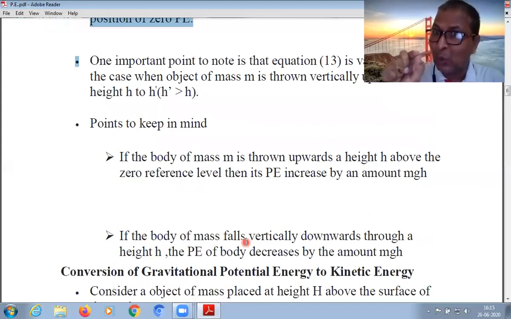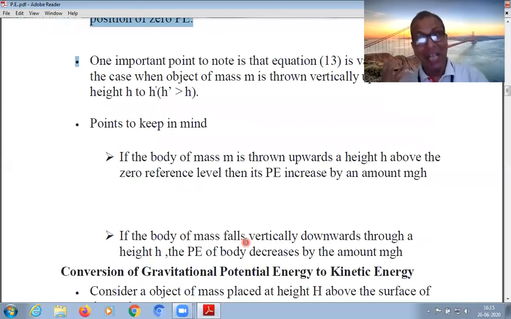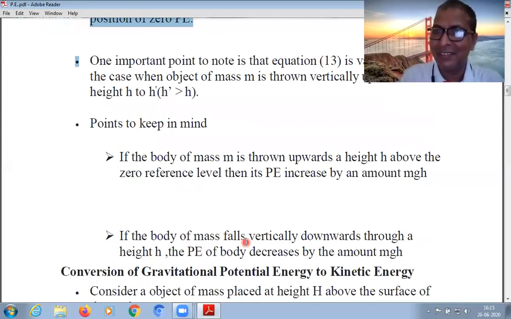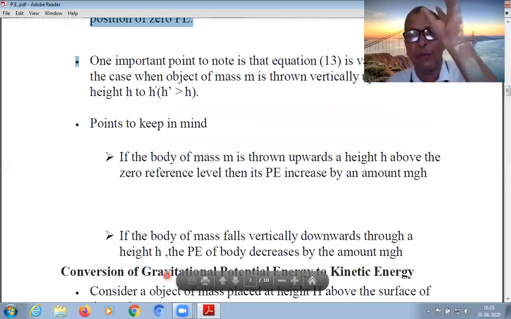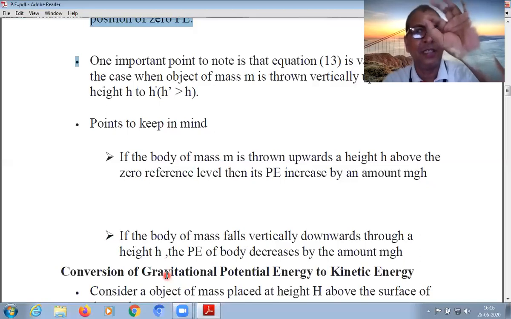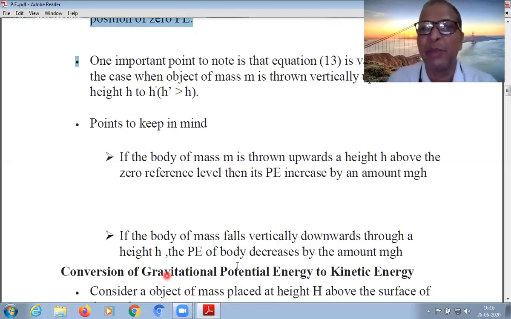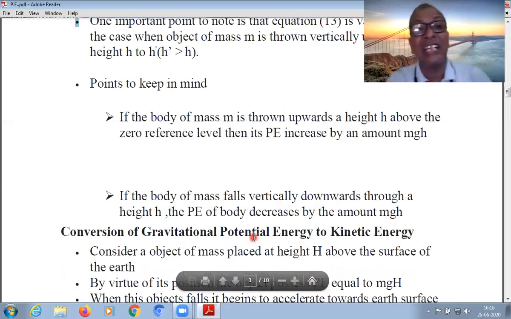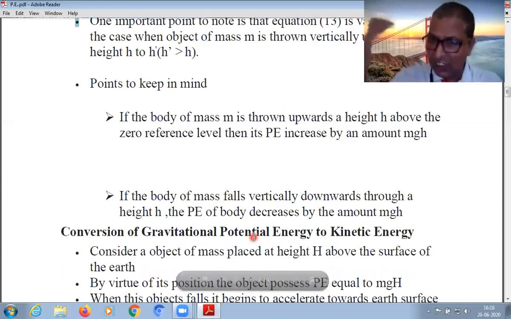I told you in the beginning that potential energy depends on height. mgh is the formula. So if h is 0, potential energy is 0. That is why, in gravitational potential energy, on the surface we are mathematically taking 0, and the formula is based on this concept. So when it is thrown upward, its potential energy starts increasing due to increased height, and at a particular height h it is given by the formula mgh.